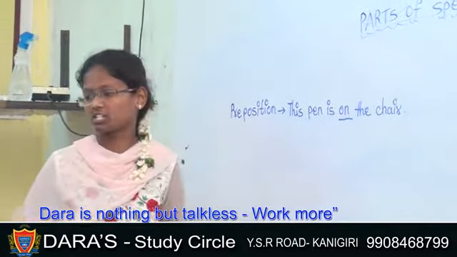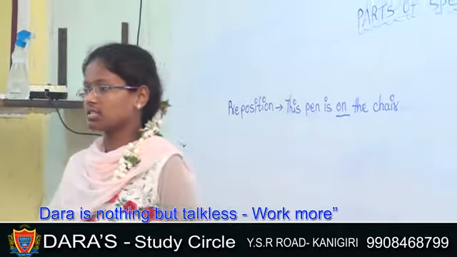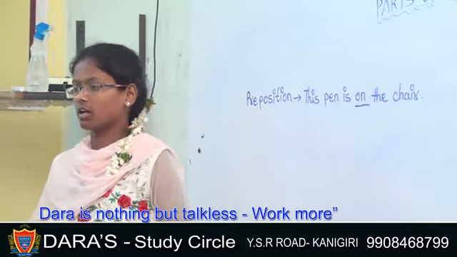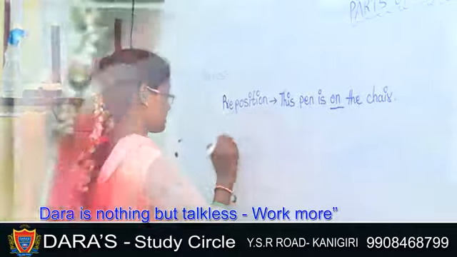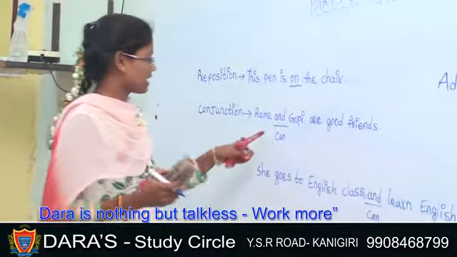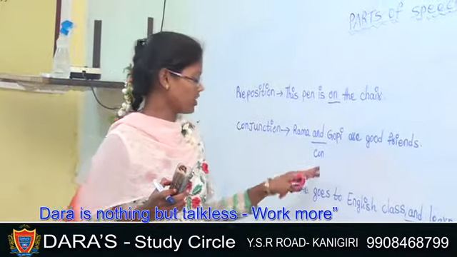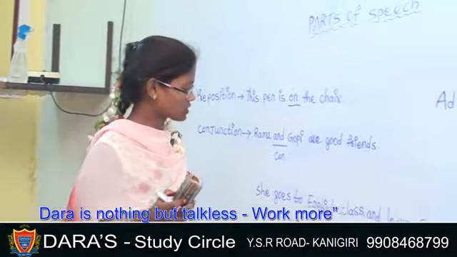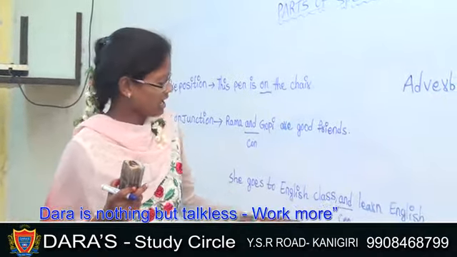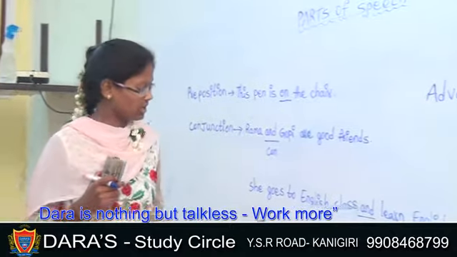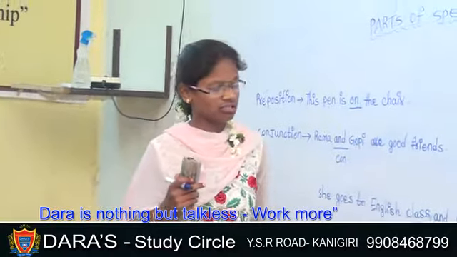Next one, conjunction. Conjunction means it is a connective term or linked term. It connects two words or two sentences. For instance, Gopi and Hari are good friends. Here conjunction is and. It connects two words. In the next sentence, she goes to English class and learns English. Here conjunction is and. It connects two sentences.